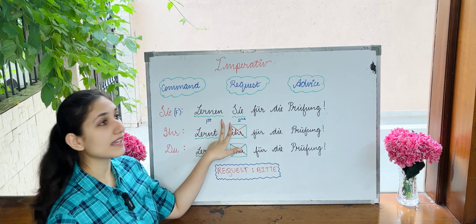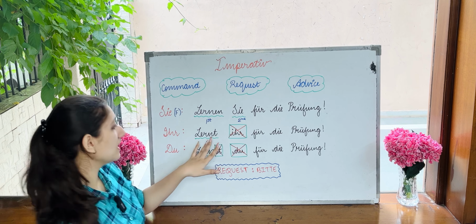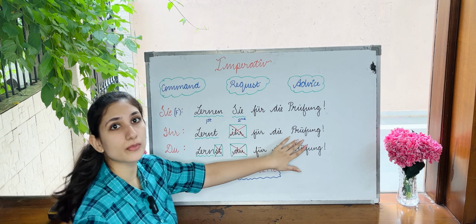Now, when we have the subject ihr, when you will formulate the imperative sentence, you will not write the ihr subject or speak it out. It will be: Lernt für die Prüfung. Lernt ihr für die Prüfung? Falsch. Lernt für die Prüfung.